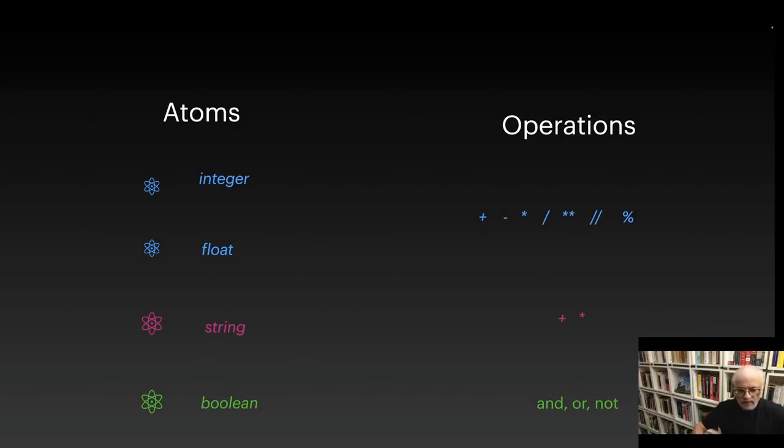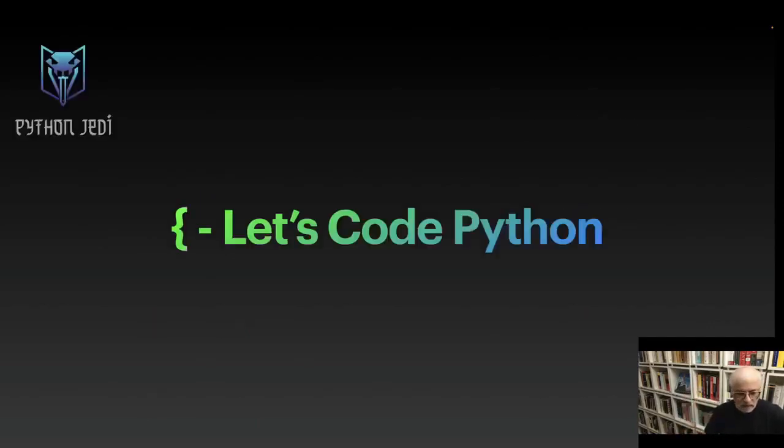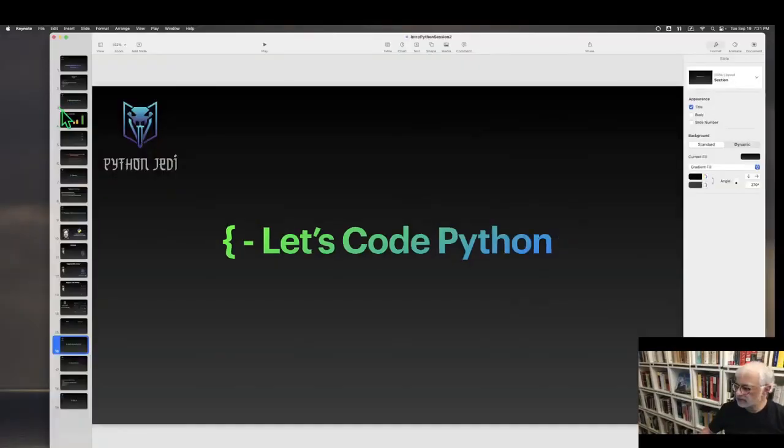We perform various operations on those primitive data types, and those are going to be the building blocks of computation as we build things out. All right, so now let's switch gears. Let's go into Python and take a look at this and put together some other ideas.